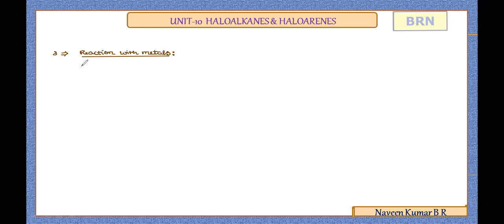As we discussed earlier in the synopsis from our previous video, we'll recollect. We have two important named reactions under the reaction with metal, with sodium metal. We have the Wurtz-Fittig reaction, and the second one is the Fittig reaction. Both are very important named reactions of haloalkanes and haloarenes.